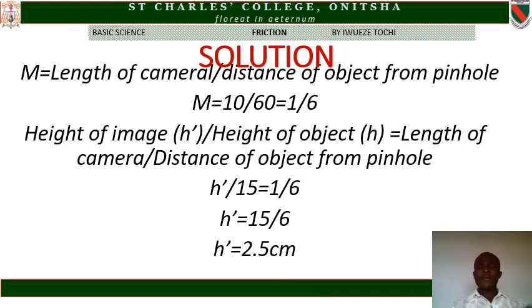Now, since we have already obtained our magnification, which is height of image over height of object, we have h' as the height of image, which is unknown, that's what we want to find, over height of object, which is 15 cm, equal to the magnification, which is 1/6. Then when you cross multiply, you have 15 over 6 as the height of image. Then when you divide, you have height of image to be 2.5 cm.